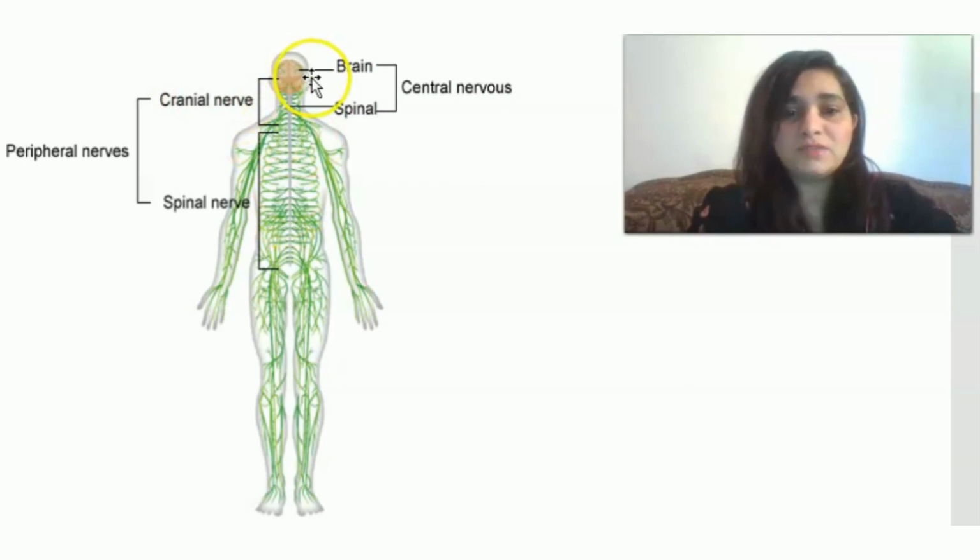And cranial nerves, the nerves that originate from the brain, are called cranial nerves. What is meant by nerves, I will explain in my next lesson. And spinal nerves, those nerves that originate from the spinal cord, are known as spinal nerves. They are collectively known as peripheral nervous system, while brain and spinal cord are collectively known as central nervous system.